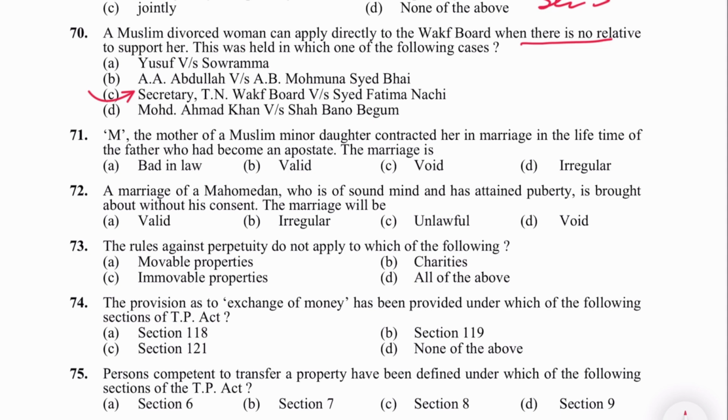Next is 71. M, the mother of Muslim minor daughter, contracted her in marriage in the lifetime of the father who had become an apostate. The marriage is void. Next is 72. A marriage of a Mohammedan who is sound of mind and has attained puberty is brought about without his consent. The marriage will be irregular. B is the answer.